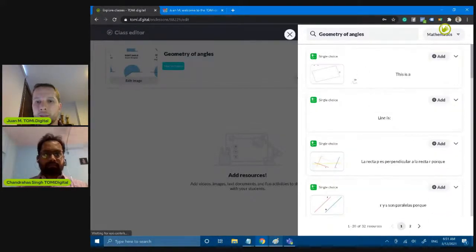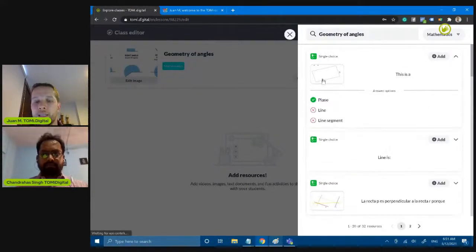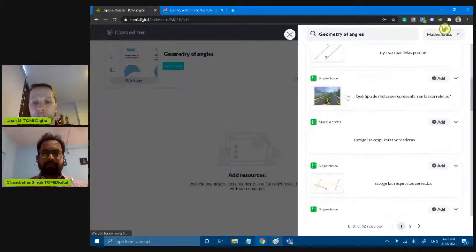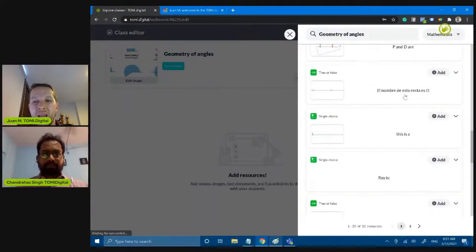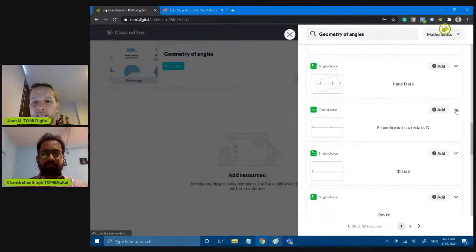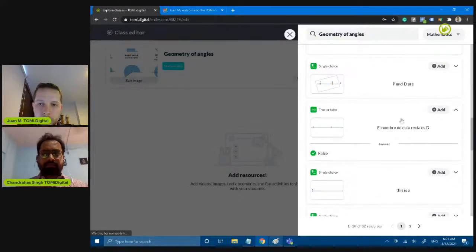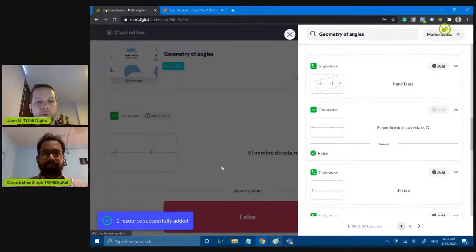So look at this. For example, I have a single choice question here with an image that is asking the students, what is this? Is it a plane, line, or line segment? If I like this question or any question in the repository, what I need to do is just select this and click here. Automatically, I'm going to have the full question ready to use in my class.